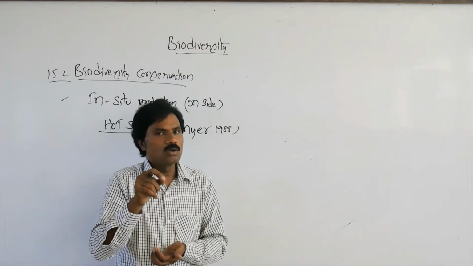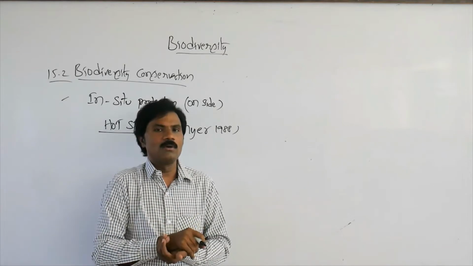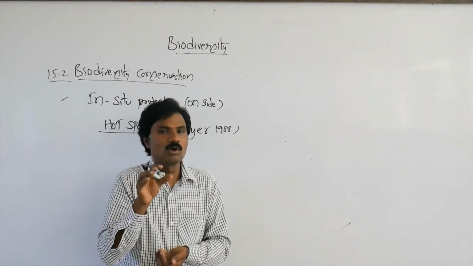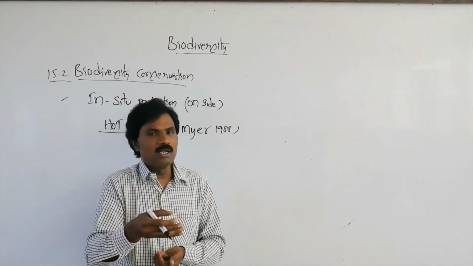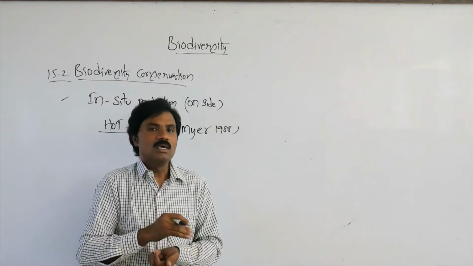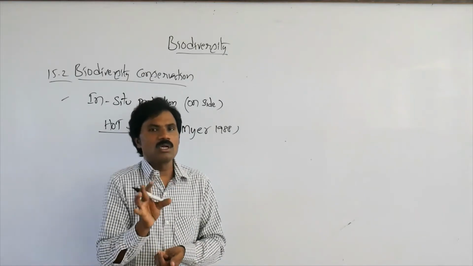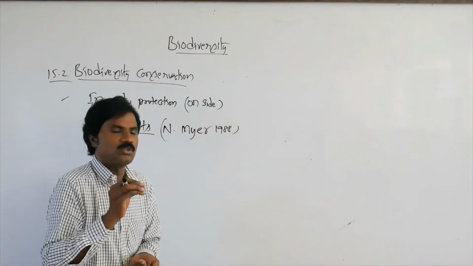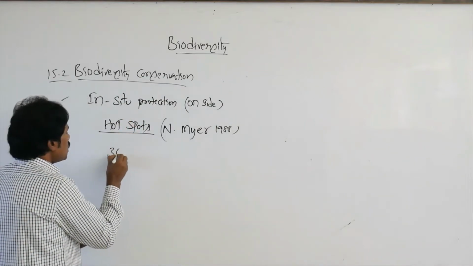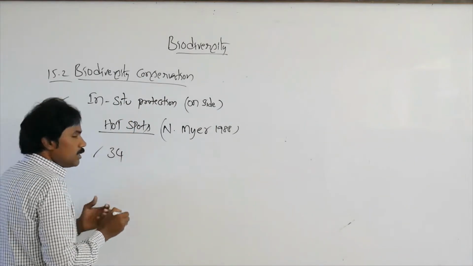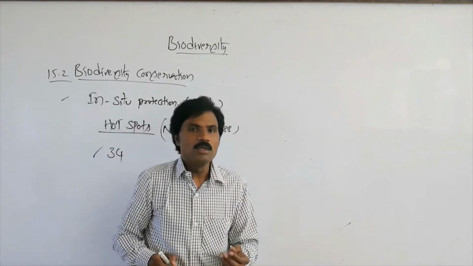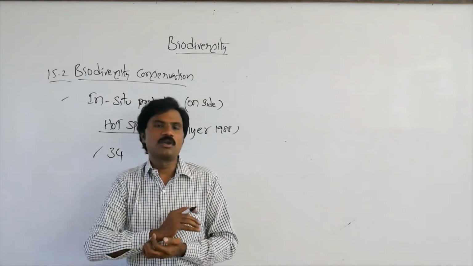So how many hotspots are available? Hotspots are present globally. Primarily, the number was very small. Later, the total number of biodiversity hotspots globally became 34. Total 34 hotspots are present globally.